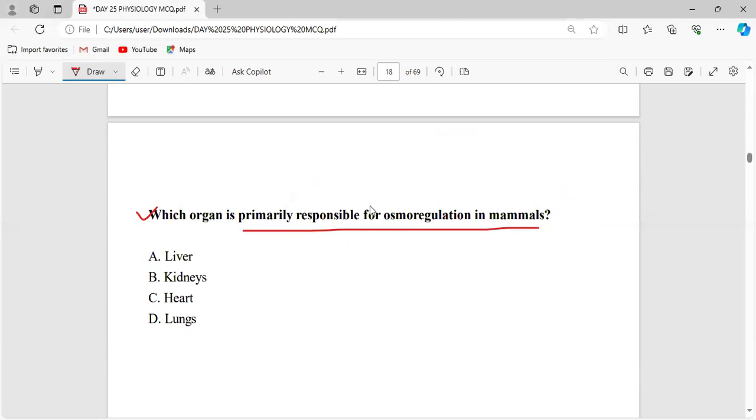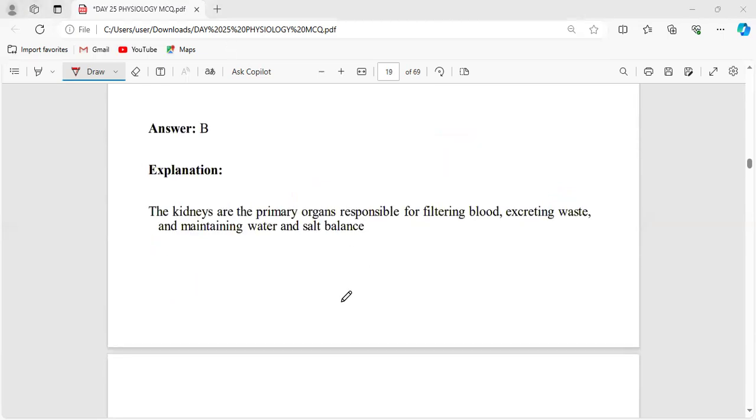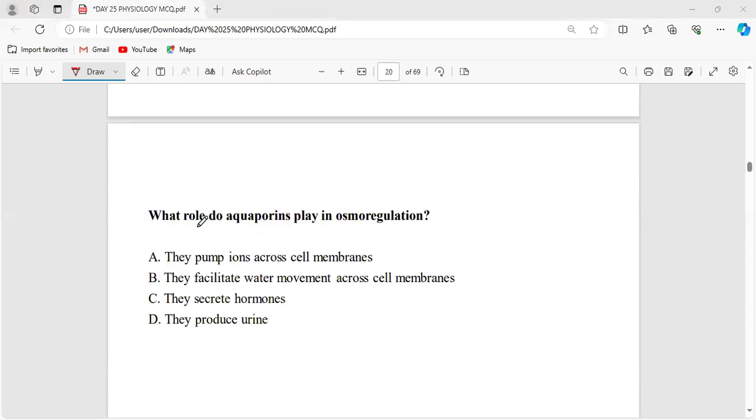There is no point in having confusion here. That will obviously be the kidney. It is responsible for filtering blood, excreting waste, and maintaining water-salt balance. Right now, what role do aquaporins play in osmoregulation?